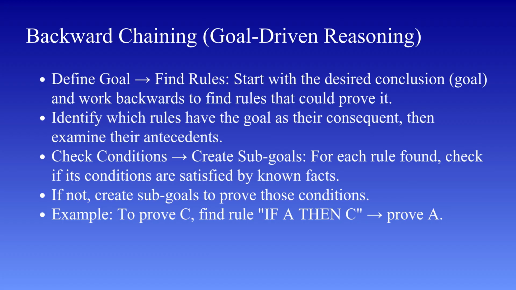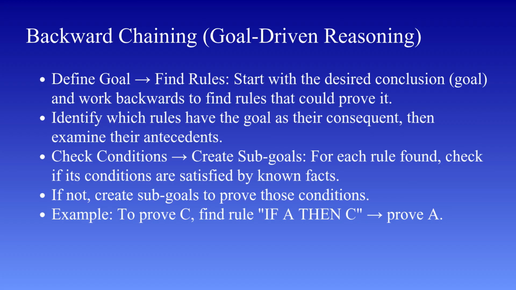So essentially, backward chaining breaks down a complex goal into smaller and simpler sub-goals and tries to verify each one step by step. The reasoning flows in a backward direction, from the goal to the supporting facts. Let us take a simple example to make this clear. Suppose we want to prove that C is true.